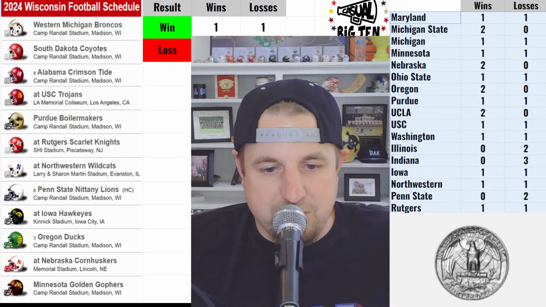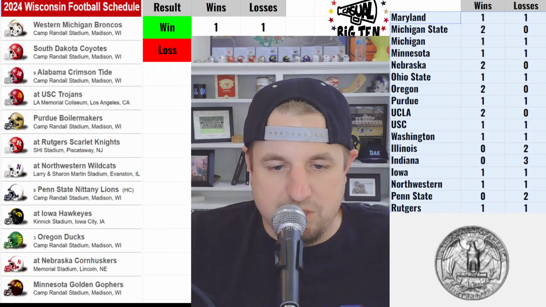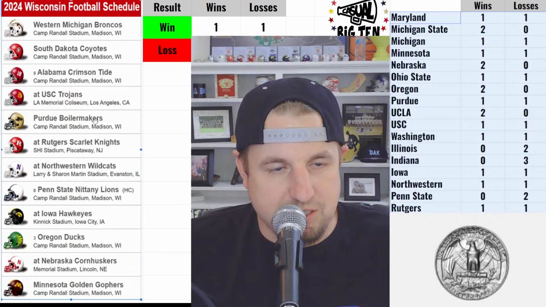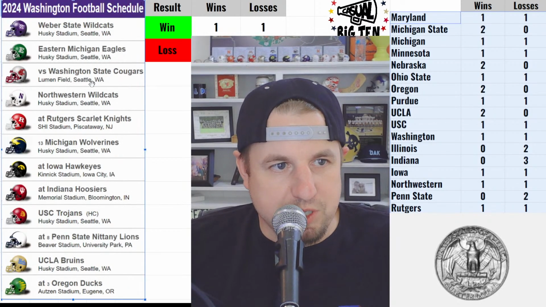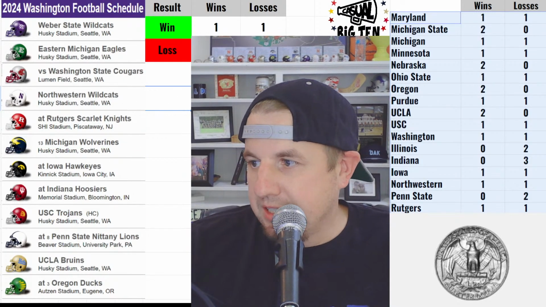And then this is going to be Washington now. I wrote Washington at the bottom, but it's got Wisconsin's schedule on it. All right, Washington. Let's get you guys on here. Got to re-roll these ones, though. All right, first one against Weber State.